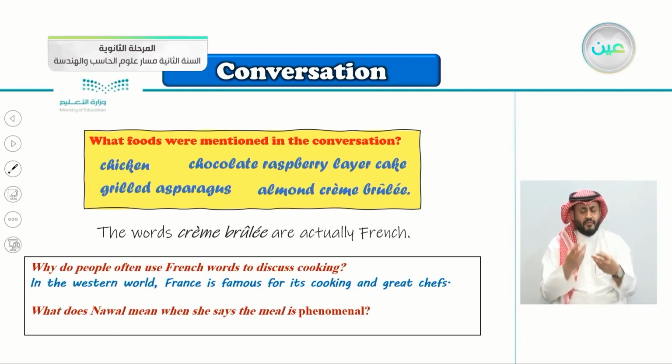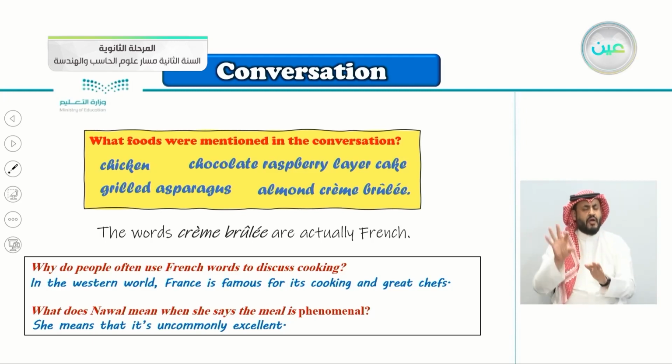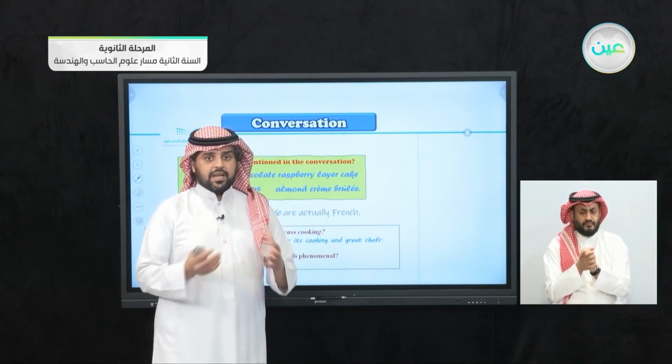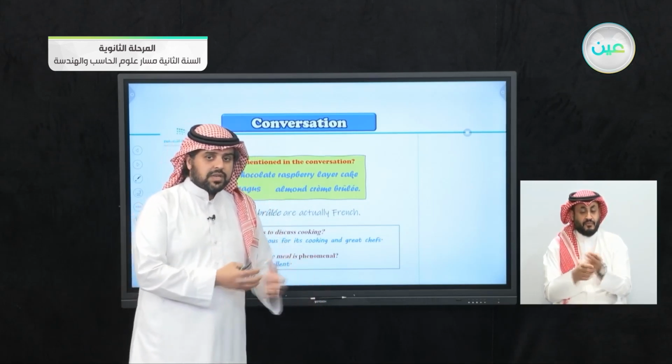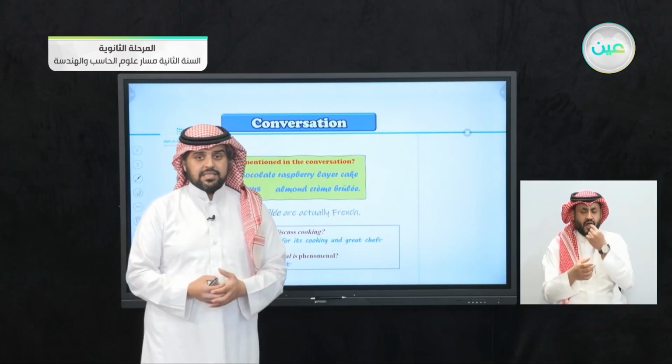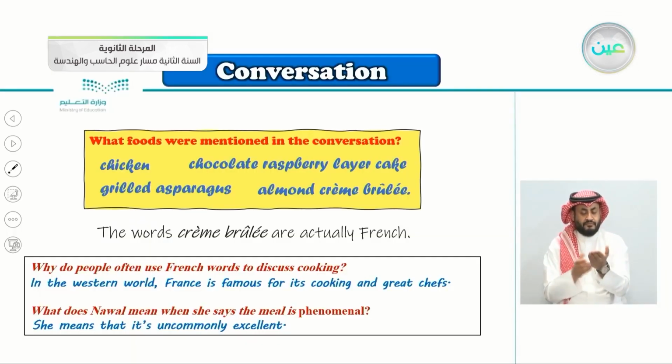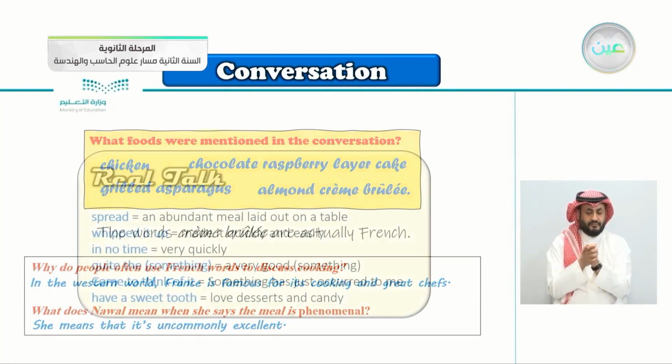The second question, what does Nawal mean when she says the meal is phenomenal? I think we just answered this one. She means that it's uncommonly excellent. We said that it's rare, it's one of a kind, it's uncommon to eat something like that, something extremely good.